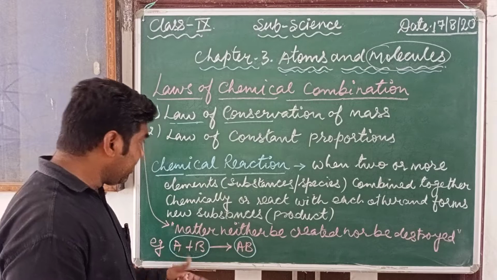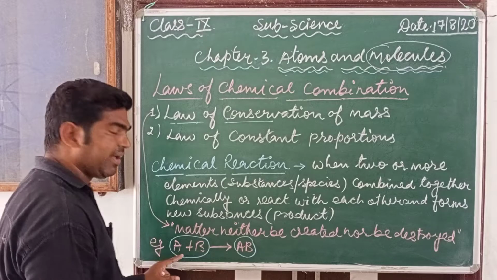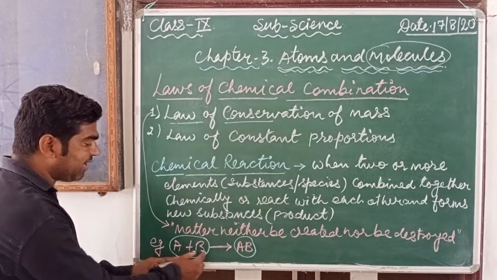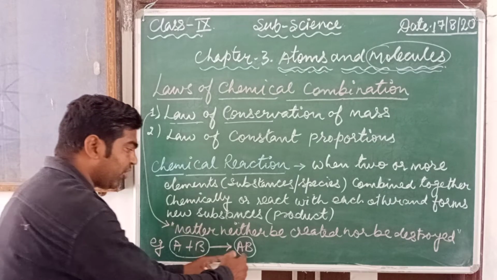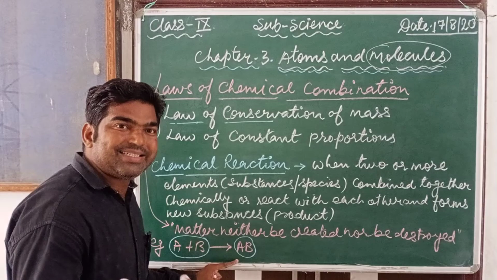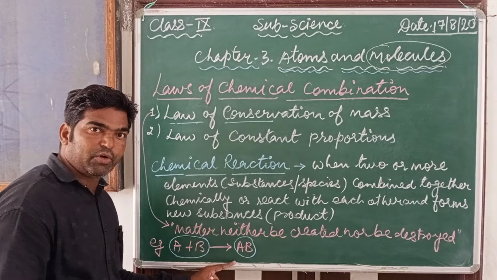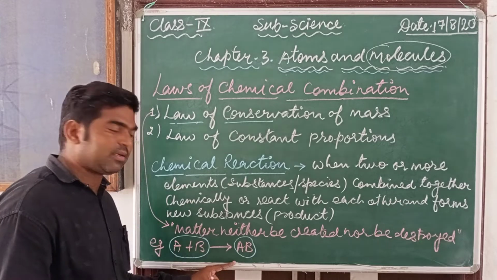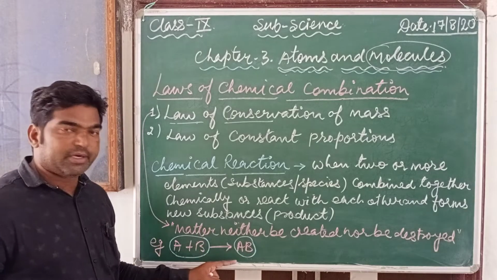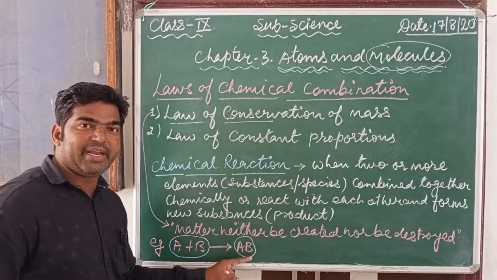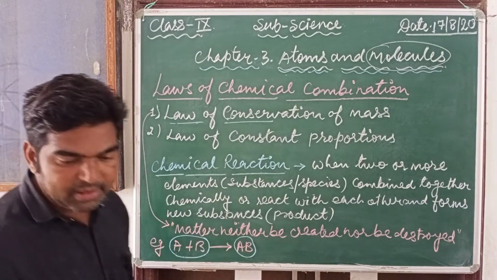It becomes clearer with another example. This is known as the product. These two species, A and B, are known as reactants. And whatever resultant or substance we get after the reaction is called the product. So here we are getting AB, and AB is the product.